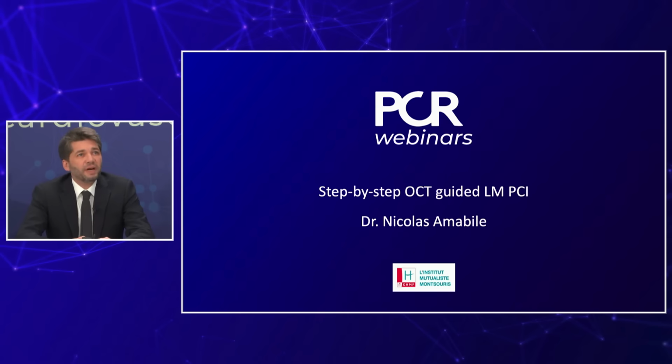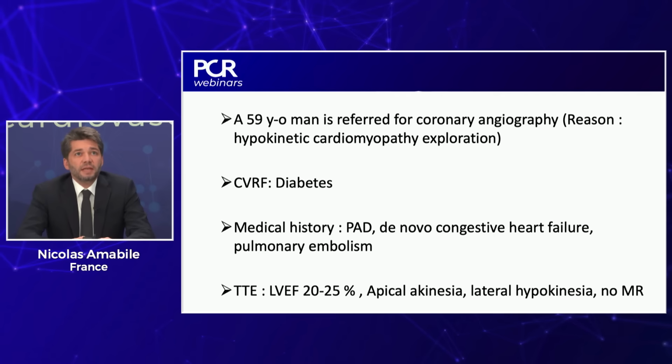Thank you, Goran. Good evening to everybody. It's a great pleasure to be here, and I will present a case of step-by-step OCT-guided left main PCI. The case is a 59-year-old man who is referred for coronary angiography because of the exploration of hypokinetic cardiomyopathy. His cardiovascular risk factors are represented by diabetes, and he also has a medical history of significant peripheral artery disease.